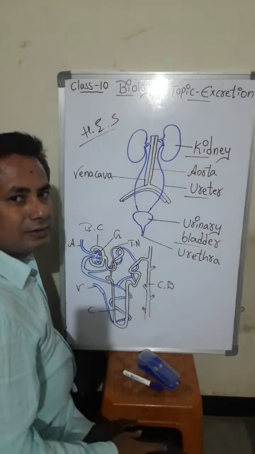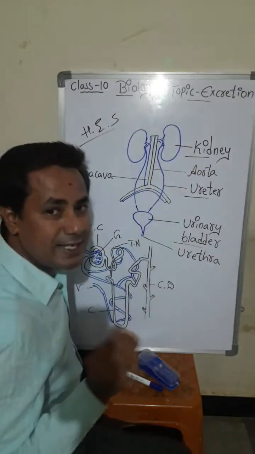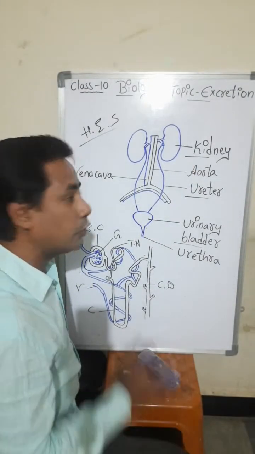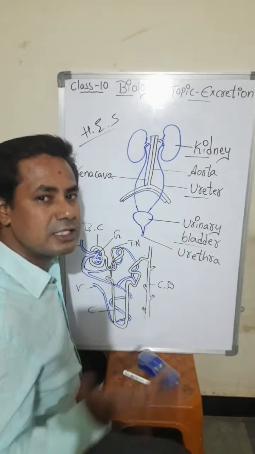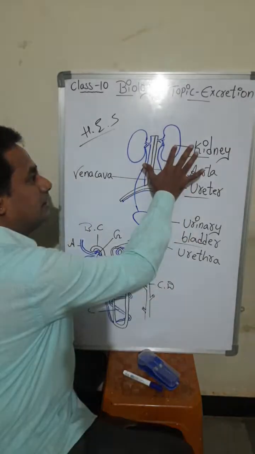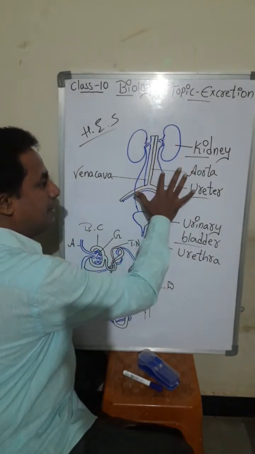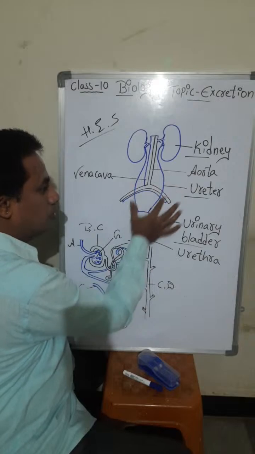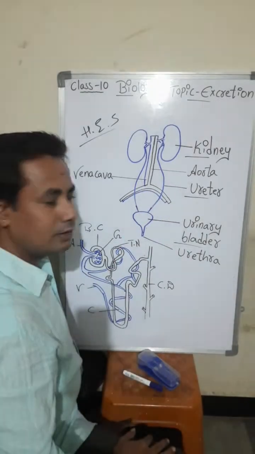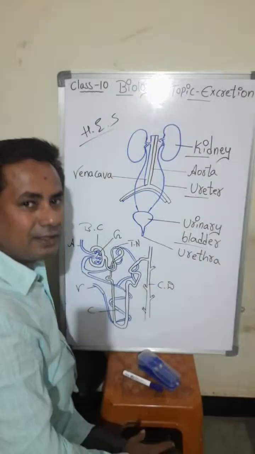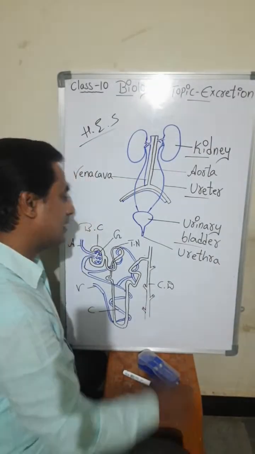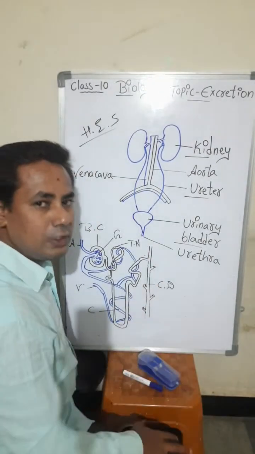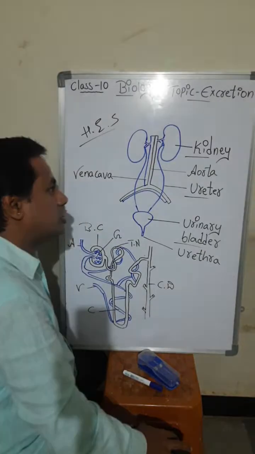Urine, which is the waste product, is produced inside the kidney and comes through this tube, the ureter. The urine is collected in the urinary bladder, and through the urethra the urine is eliminated out.